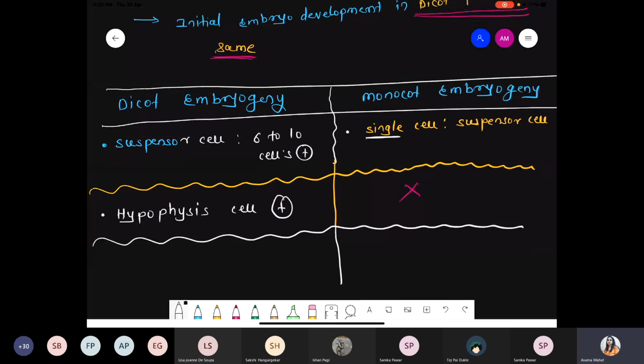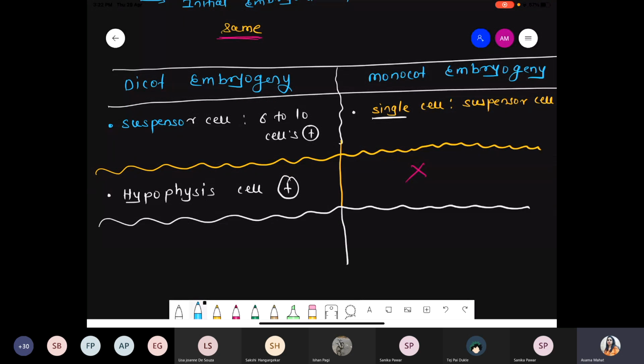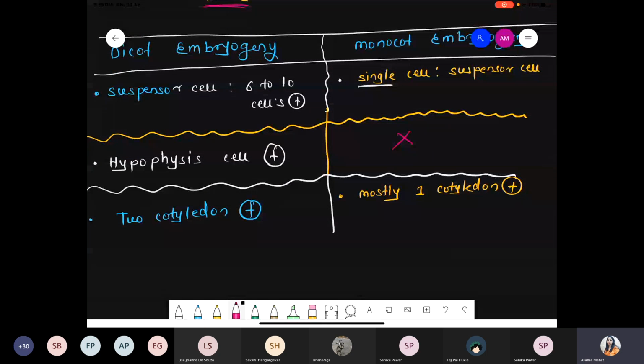Next point, the cotyledon. Dicot means how many cotyledons are present? Two cotyledons are present. But in monocot embryogeny, mostly only a single cotyledon is present. But since it is biology, there will be an exception case. Under this point there is one exception, in the case of the grass embryo. Next class we'll see the structure of the grass embryo also. Specifically in the grass embryo there is a presence of two cotyledons.